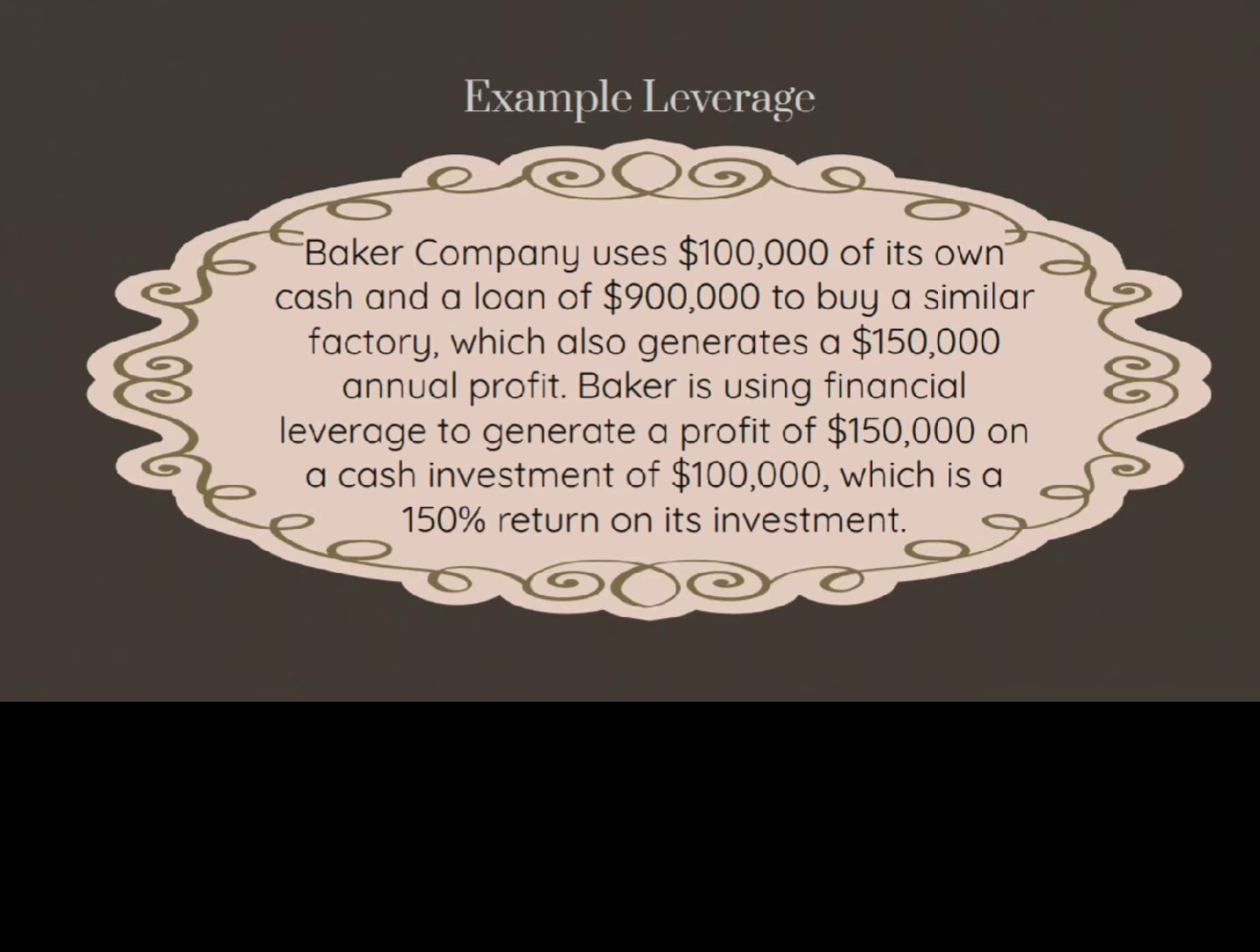Baker company spends $100,000 of its own money and a $900,000 loan to purchase a similar factory with a $150,000 annual profit. Baker is utilizing financial leverage to generate a profit of $150,000 on a $100,000 cash investment, representing a 150% return on investment. So, there is a word that relates to debt, which is a loan. So, this is financial leverage.